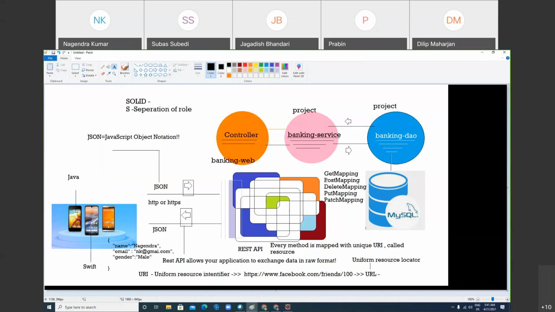So as per the REST API principle, if you are fetching the data, we should use GET. If you are creating the data, posting the data, you should use POST. If you are deleting the data, you should use DELETE. If you are updating the data, you should use PUT. If you want to partially update it, then you should use PATCH.